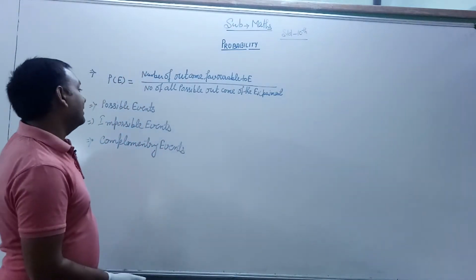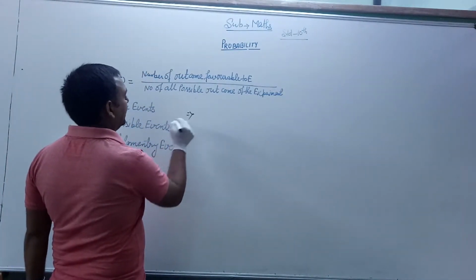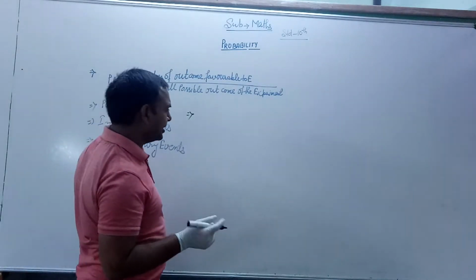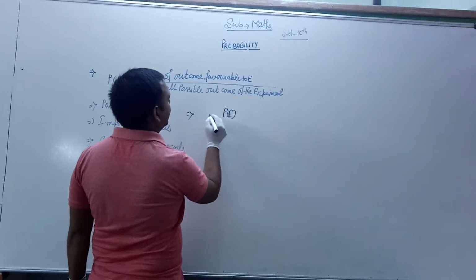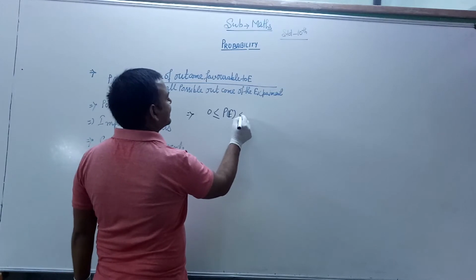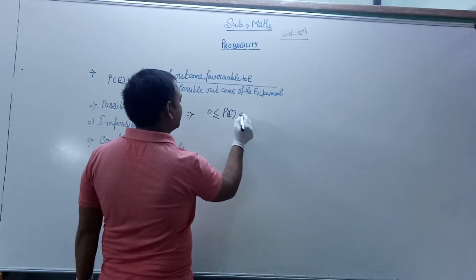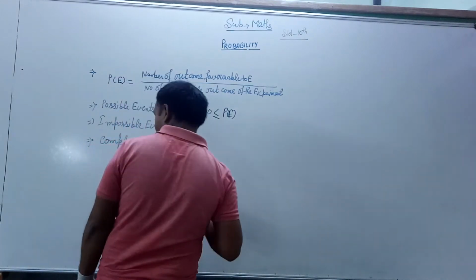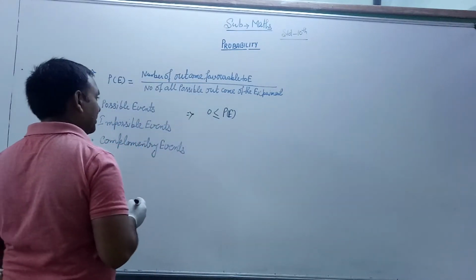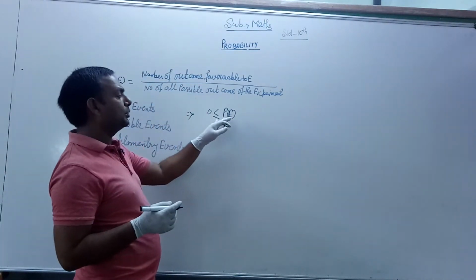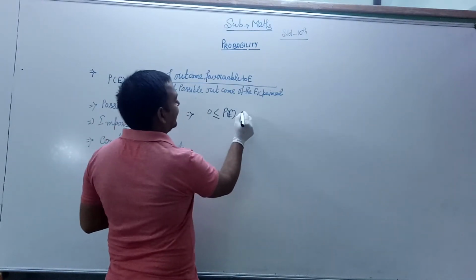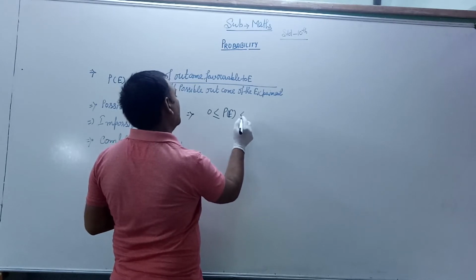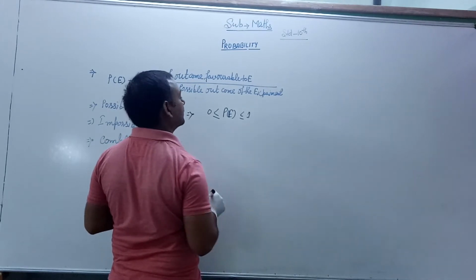Okay, so here is another very important thing, which is asked many times in the examination. The value of the probability is always greater than or equal to 0 and less than or equal to 1.